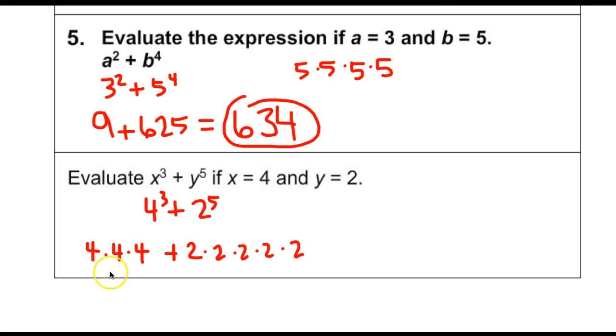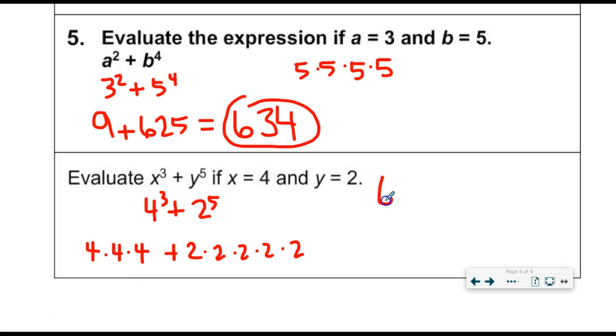So we're going to continue from here. 4 times 4 is 16, times 4 is 64. We had something like that earlier. 2 times 2 is 4, times 2 is 8, times 2 is 16, times 2 is 32. I'm going to add those together, and I'm going to get 96. If you need to see that repeated again, go ahead and rewind and play it back.